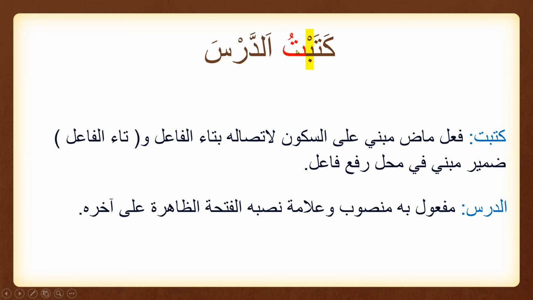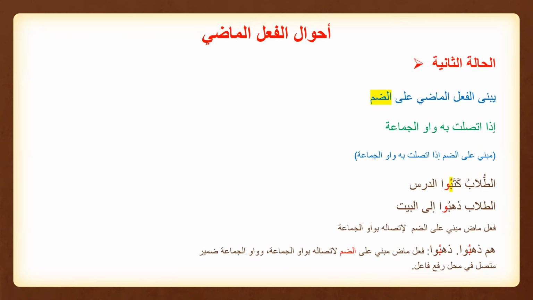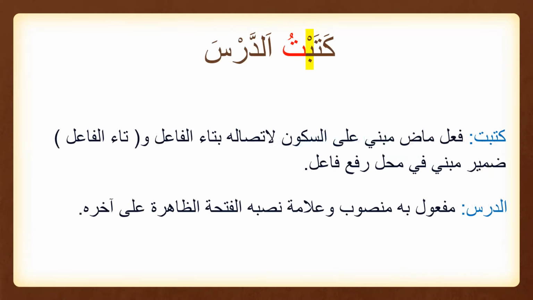This is the ta al-fa'il. You know that katabta, katabtu, katabti, these are all ta al-fa'il. And what is ta al-fa'il? Just like we did for waw al-jama'a, what is waw al-jama'a? This is the damir muttasil fi mahli rafa' fa'il. So here we'll write for ta as well. What is ta al-fa'il? Damir mabni fi mahli rafa'. You can write as well: ta al-fa'il damir muttasil mabni fi mahli rafa' fa'il.